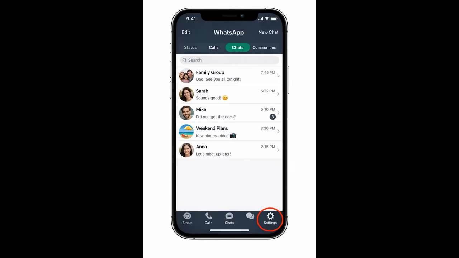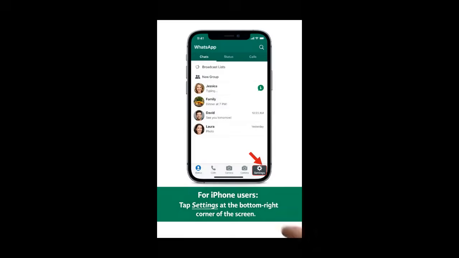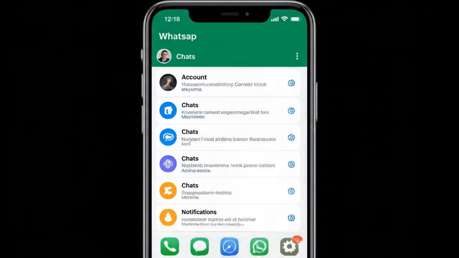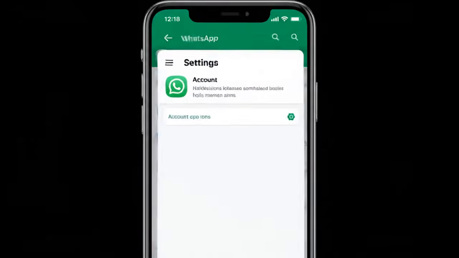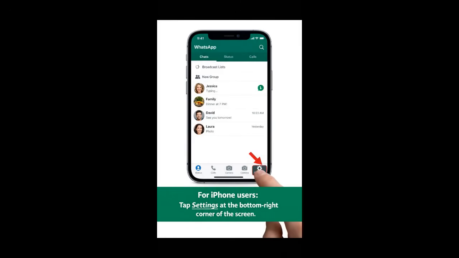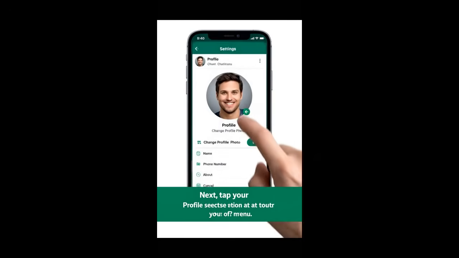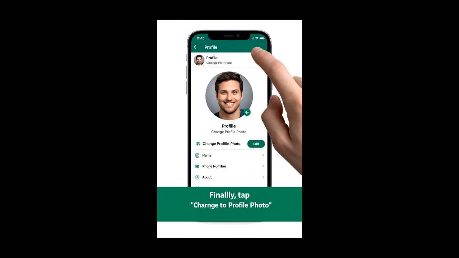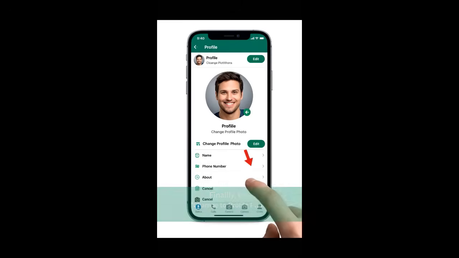Now we need to access your settings. For Android users, tap the three dots in the top right corner of the app, then select Settings from the menu. For iPhone users, tap Settings at the bottom right corner of the screen. The settings page is where you can manage your profile, privacy, notifications, and more.